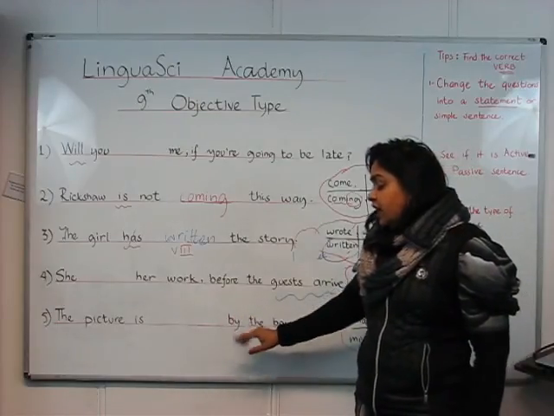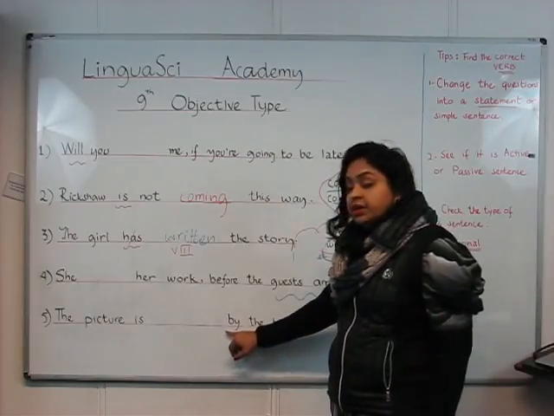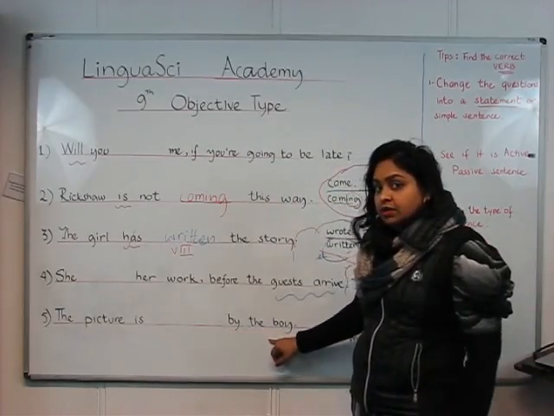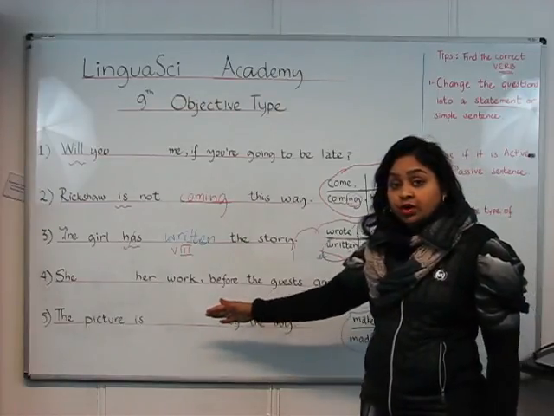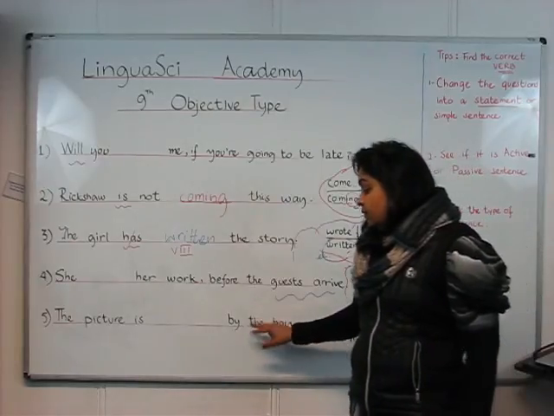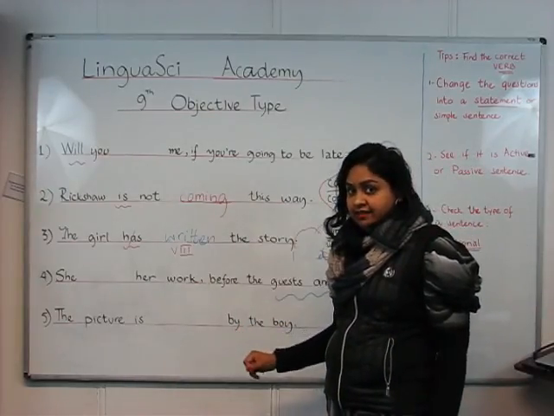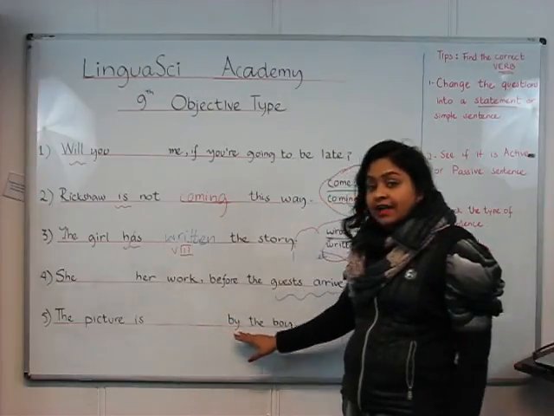So how do you know that? Normally here we see a word by and then a noun. That will mark that this noun is the doer of this sentence. This noun is the one who took the action in this sentence. Okay, so the picture is dash by the boy.